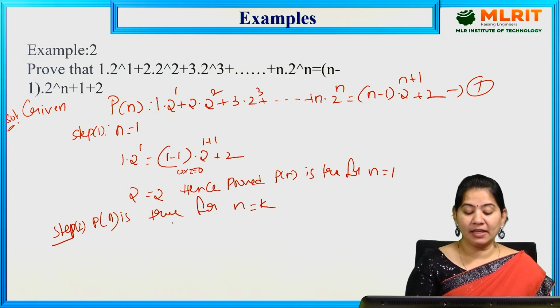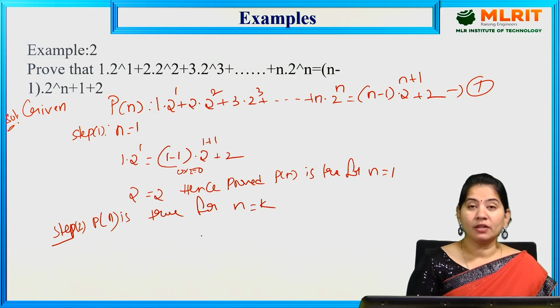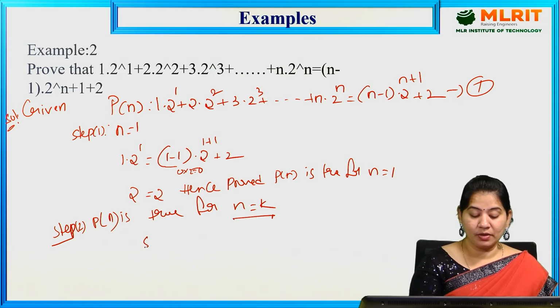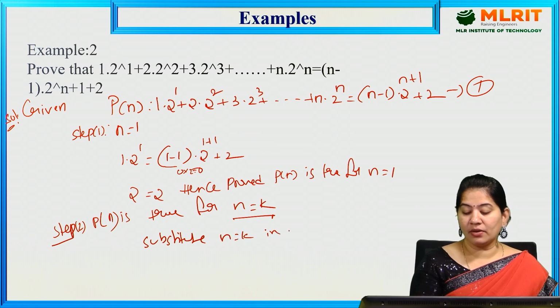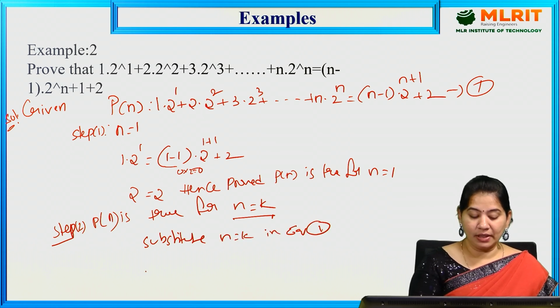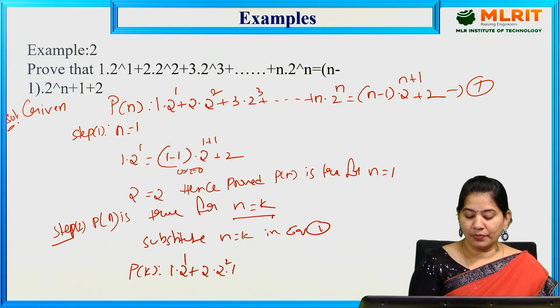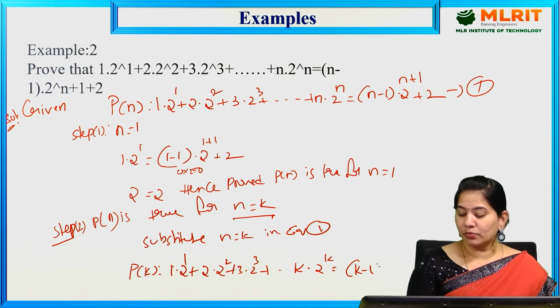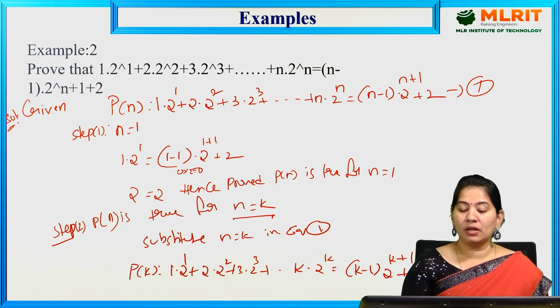So if you assume that P of n is true for n is equal to k, then what you have to do is substitute n is equal to k in equation 1. Then what you will get here is P of k: 1 into 2 power 1 plus 2 into 2 power 2 plus 3 into 2 cube plus so on, k into 2 power k is equal to k minus 1 into 2 power k plus 1 plus 2.